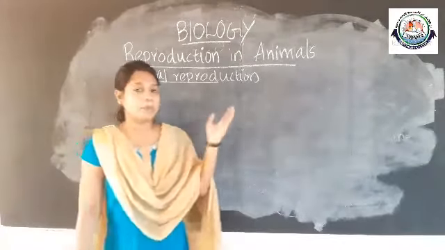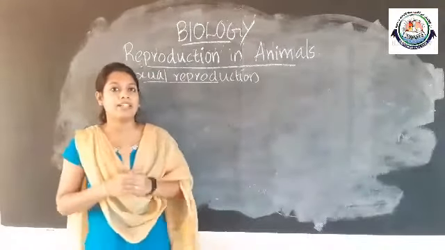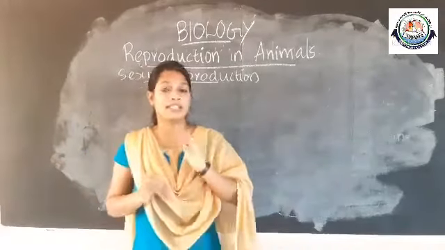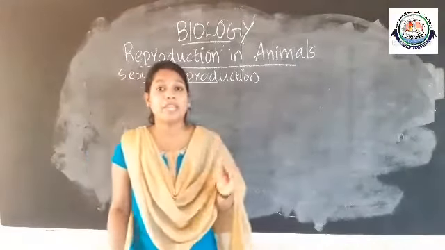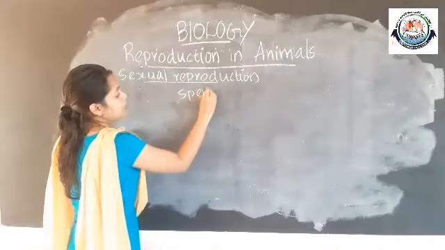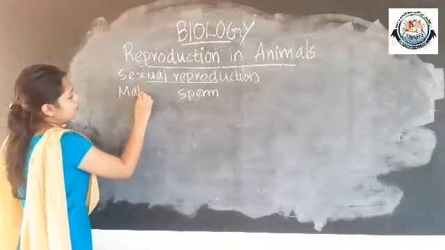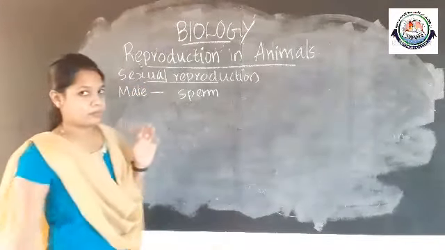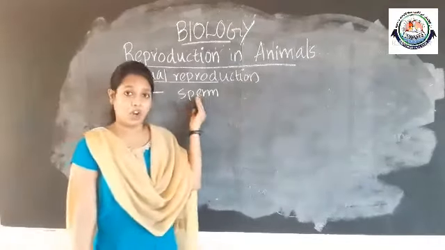A male parent has a male sex organ and a female parent has a female sex organ. The male parent produces the male gamete called a sperm. The sperm is produced by the male sex organ.